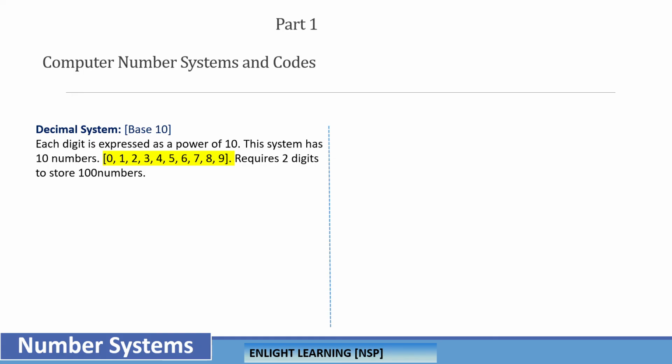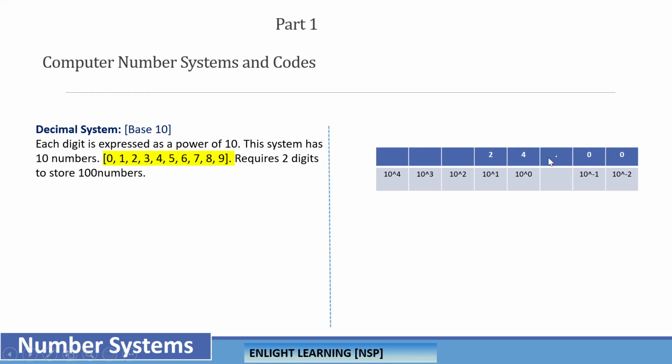The base is 10 for this one. Why we are calling it base 10, maybe I will try to highlight it at the end of the session. Here there are a total of 10 numbers available in a decimal system. The 10 numbers are 0 to 9, and this is how it actually represents.